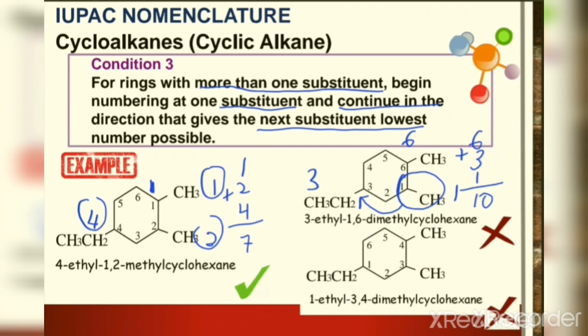And then how about we try to number it alphabetically? So this is 1, this is 3, and this is 4. So if we add 4 plus 3 plus 1, it is 8. So in order to find the lowest substituent numbers, this is the structure, because each of the substituents gets a small number.